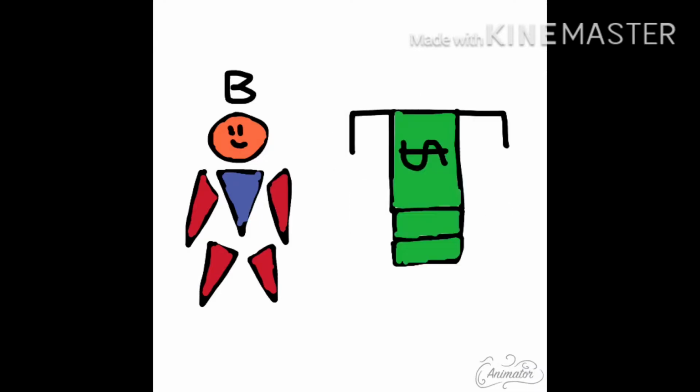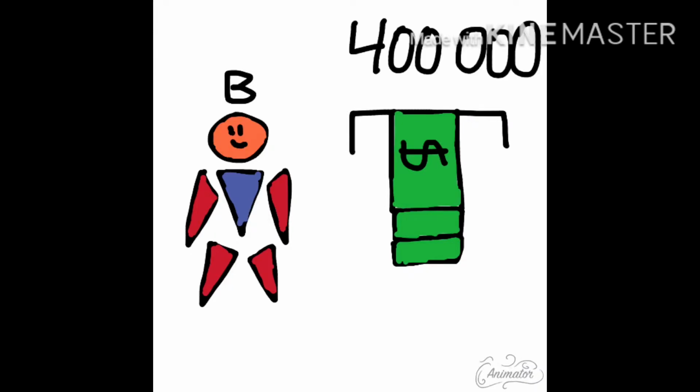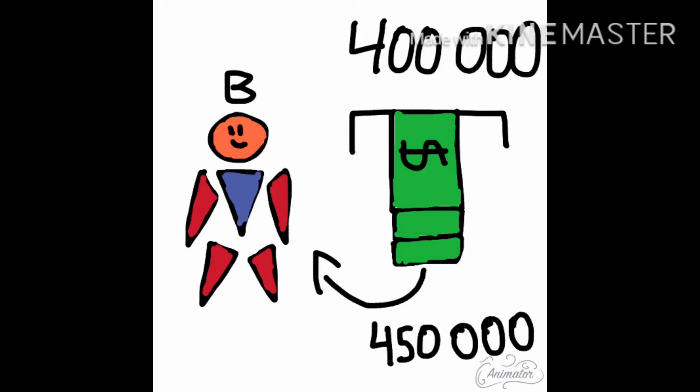Now, continuing with the story. Knowing that A and B are best friends since birth, Mr. B now didn't have the motivation to work on the business because his friend is gone. So he decided to withdraw from the partnership at the end of the year. He is supposed to get a share of 400,000, but Mr. C decided to give him 450,000 instead.